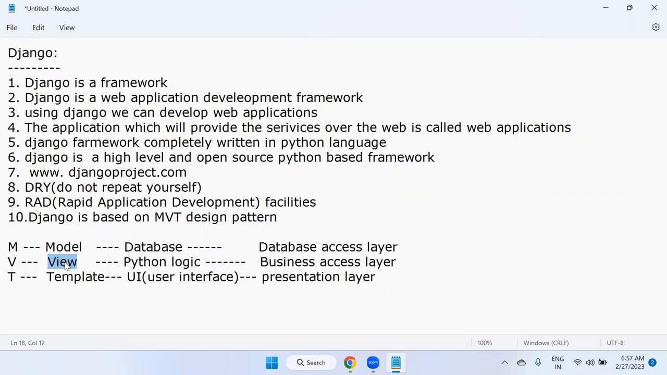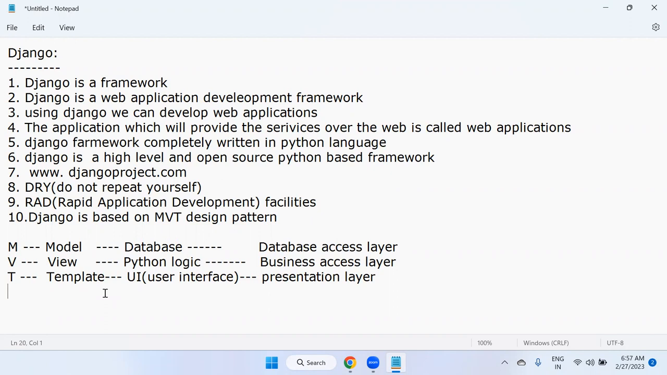So whenever we have a problem in view, we modify that code in the view logic only, the Python logic. But sometimes we are unable to communicate with the database. There is a problem with the database. Directly you can go to the model, the database access layer, and modify the code there, without affecting the other two layers. This is the complete MVT pattern.